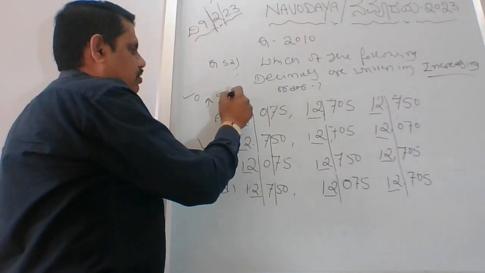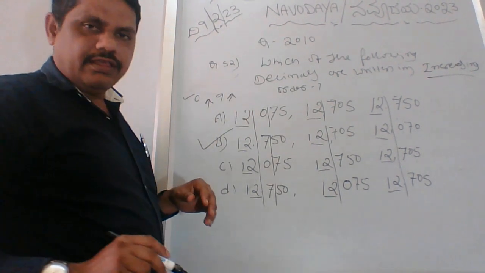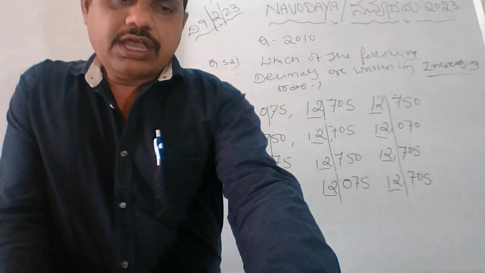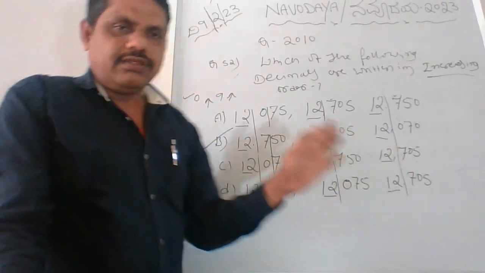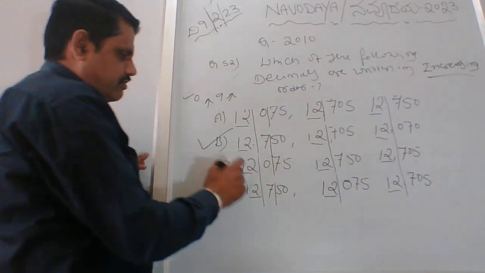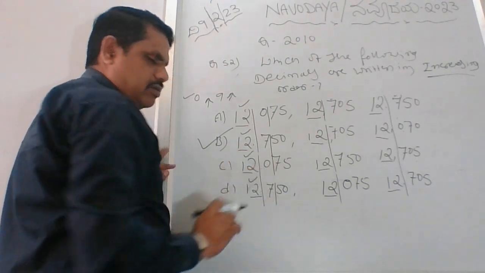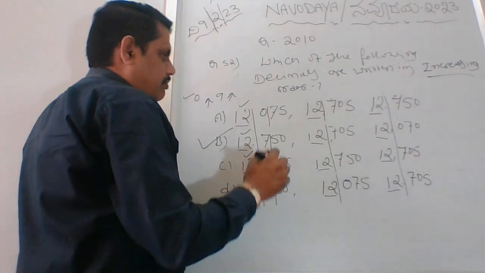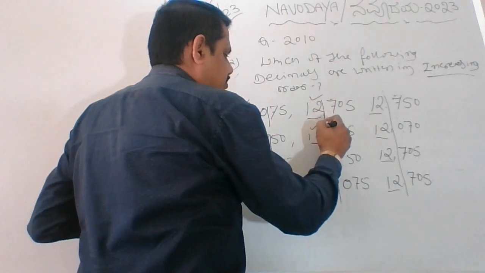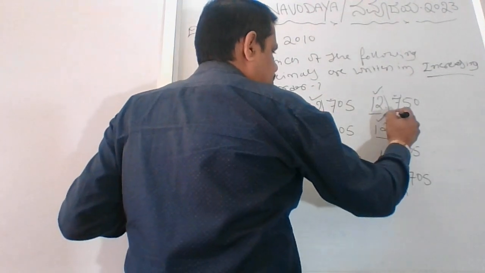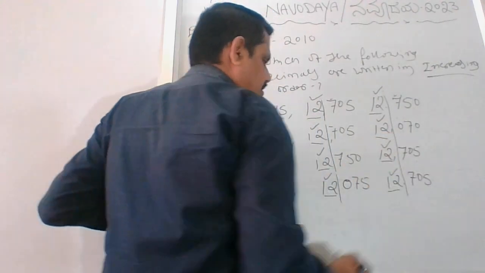Now we are talking about increasing order. So we'll follow the same process with the increasing order, and I'll take you through the steps once again, one by one. As we had discussed, 12, 12, 12, 12. Absolutely fine, we don't have any problem. Again here 12,000, 12,000, 12,000, 12,000.